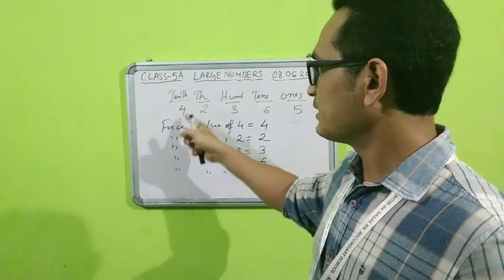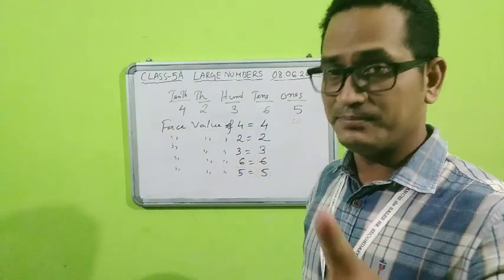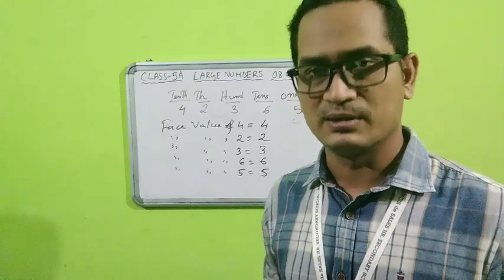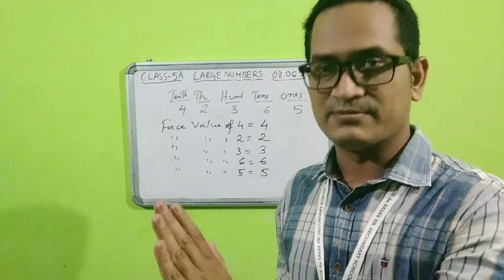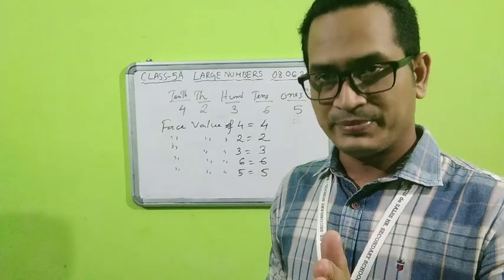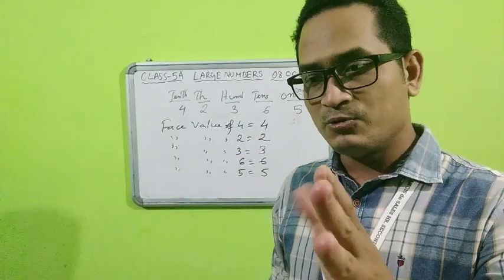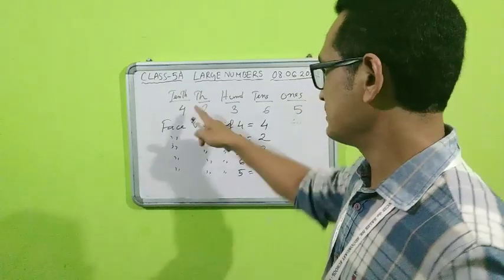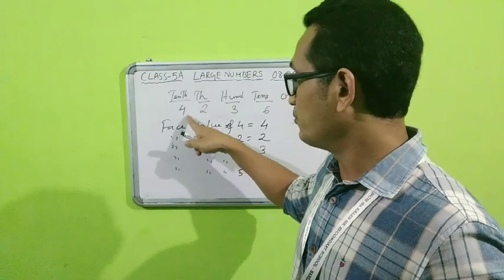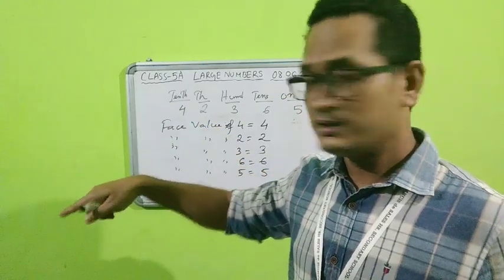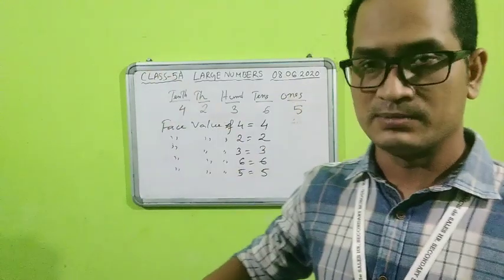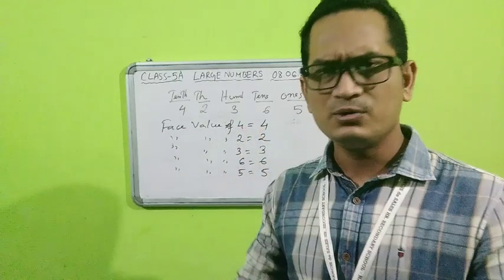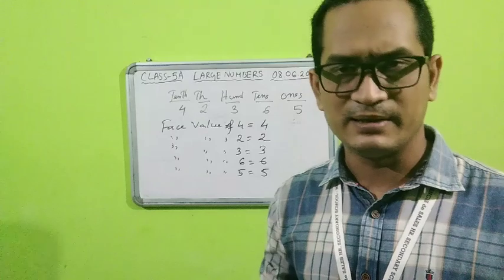If I ask you for the face value, be sure about place value and face value, what is asked in the question. Place value is different, face value is different. Place value is how much value the digit carries in that particular position. Say it is in the 10,000 place, so 4 into 10,000 will be 40,000, and that is the place value of 4. But what will be the face value of 4? That will be 4 only. No need to change anything. The digit itself will be the face value.